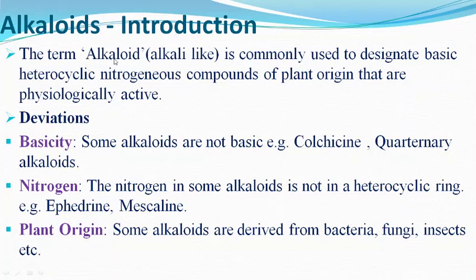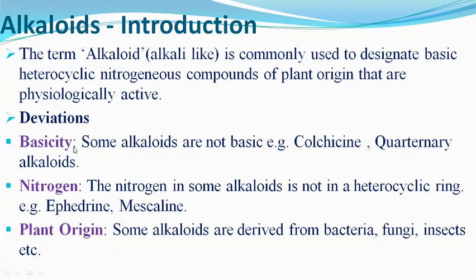The term alkaloid, which means alkali-like, was introduced by the pharmacist Wiesner in the year 1819, and it is commonly used to designate basic heterocyclic nitrogenous compounds of plant origin that are physiologically active. This definition has some deviations which are as follows.